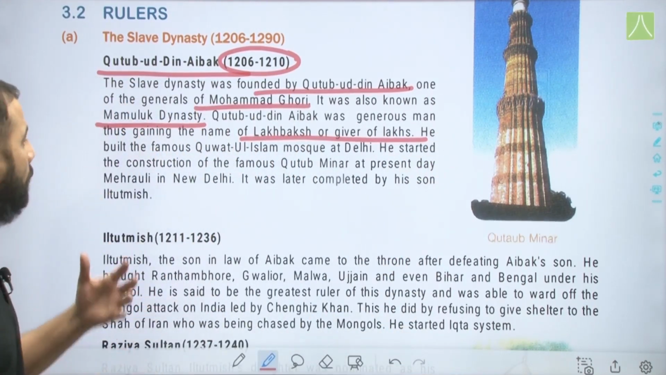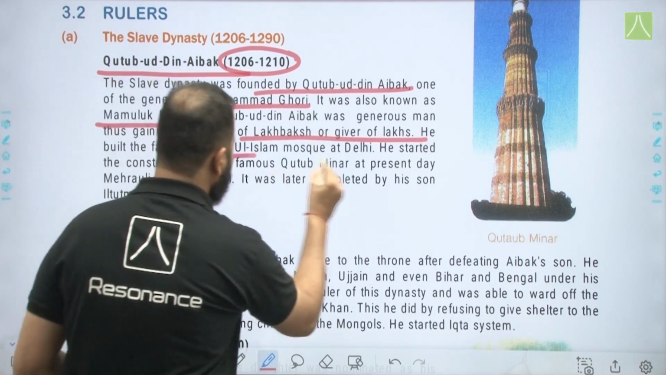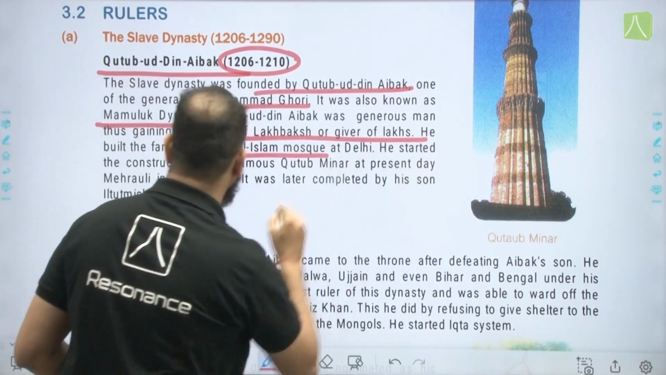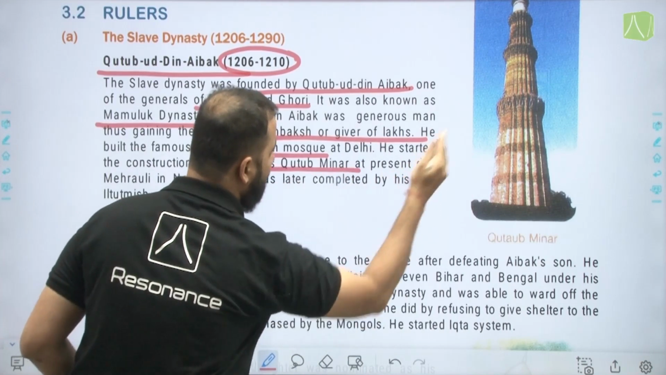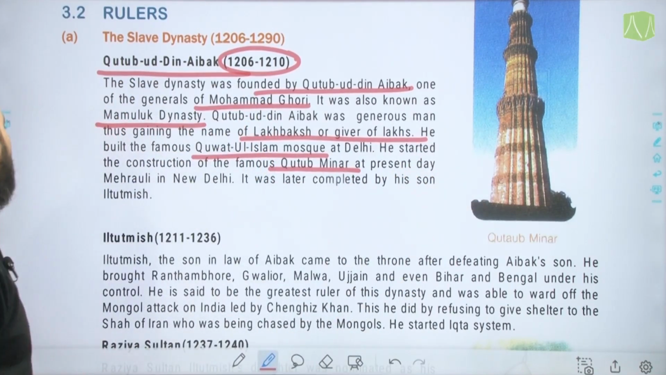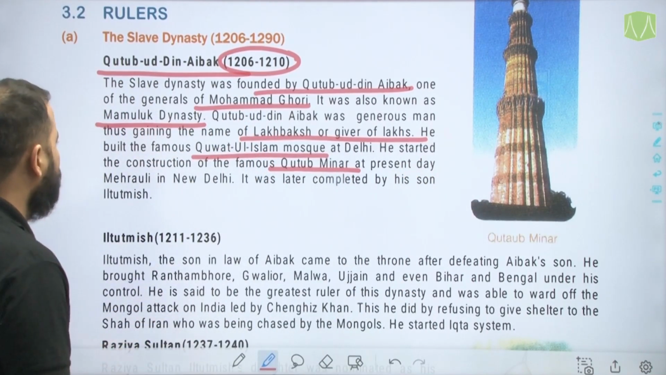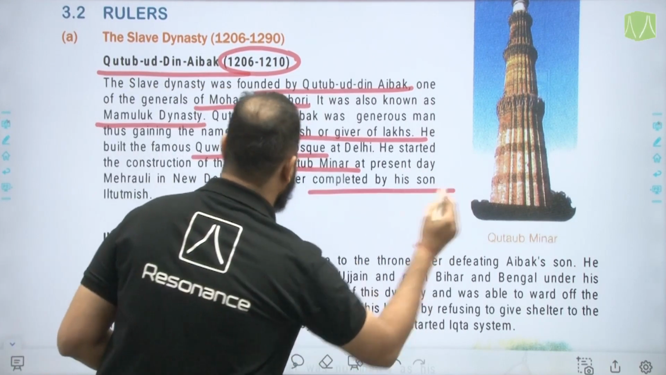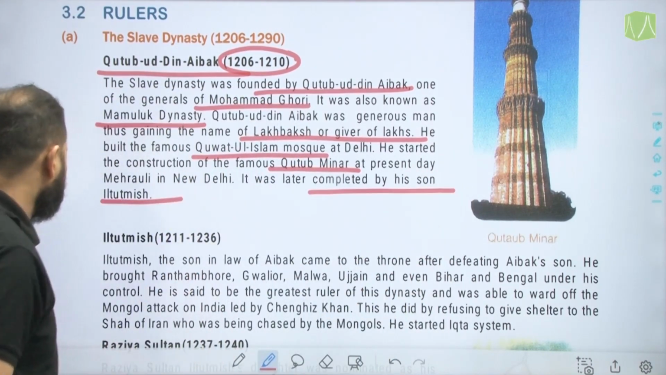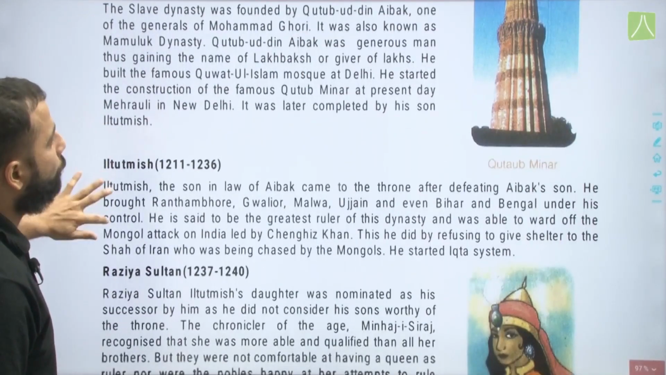He built a famous Quwwat-ul-Islam mosque at Delhi. Again, he also started the construction of the famous Qutb Minar, as you can see here in the picture, at present day Mehrauli in New Delhi. Later on, it was completed by his son Iltutmish. Next is Iltutmish, who was the son-in-law of Qutbuddin Aybak.